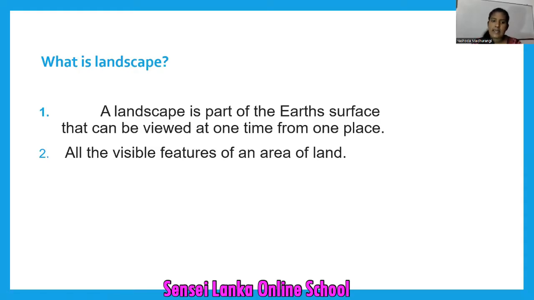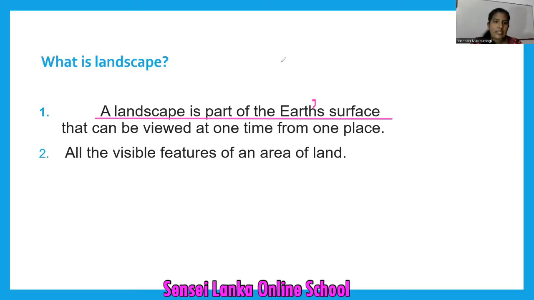What is landscape? Here I have given you two different explanations about landscape. Shall we look at them? Quickly read these two. Number 1. A landscape is part of the earth's surface, okay, there should be a comma, parts of the earth's surface that can be viewed at one time from one place.